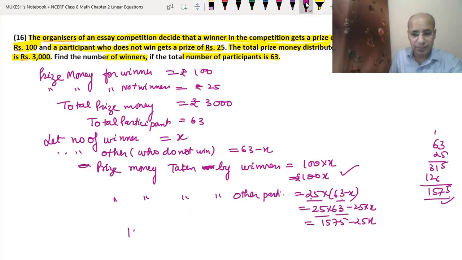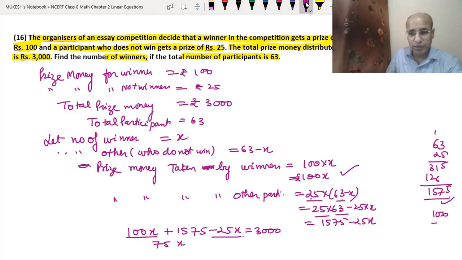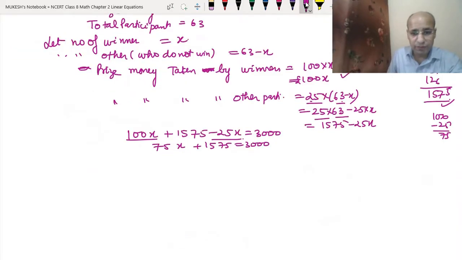That means 100x plus 1575 minus 25x will be equal to 3000. So 100x and minus 25x will be 75x, because 100 minus 25 is 75, and plus 1575 will be equal to 3000. Okay. So now we will take 1575 to the other side. So we will get 75x equal to 3000 minus 1575.